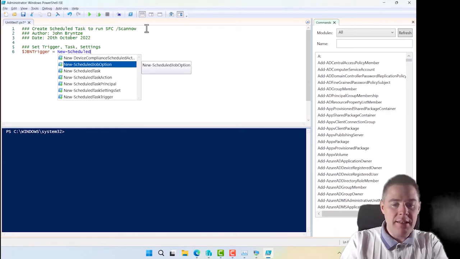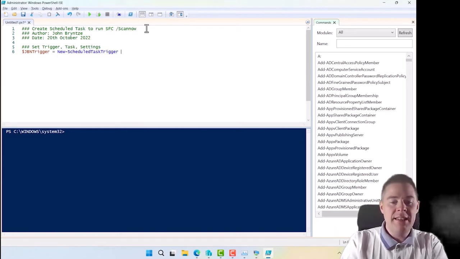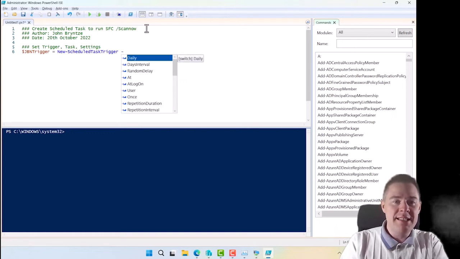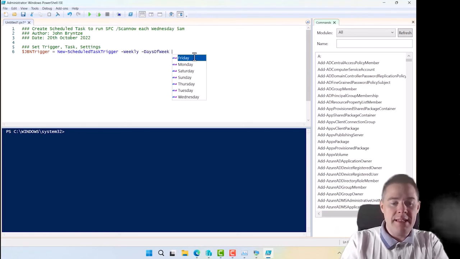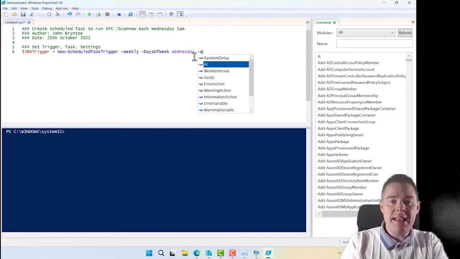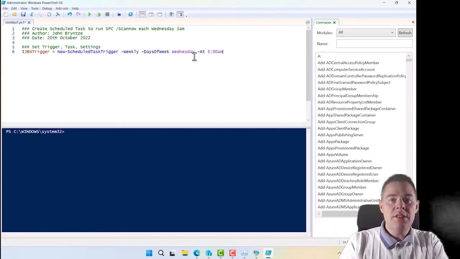Scheduled, and I think it's called task trigger, yes. And then if I do a dash, I get some help usually, yes. So we want to run this weekly. We said Wednesday. Actually, that would be good to put here in the description. Each Wednesday, 5 a.m. And if the machine is down, it's going to run when it starts up. Then we have day of week. We said Wednesday. Then we say at. I think we can do it in this format. So that looks pretty good.